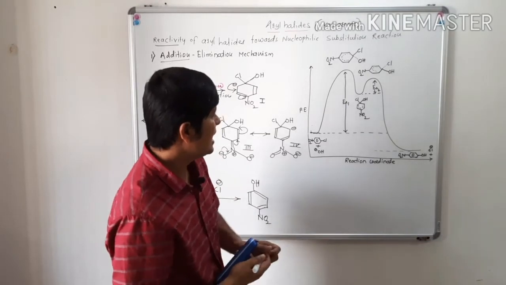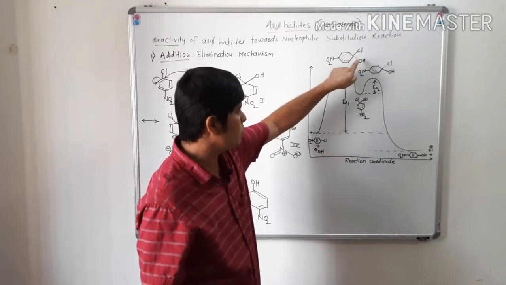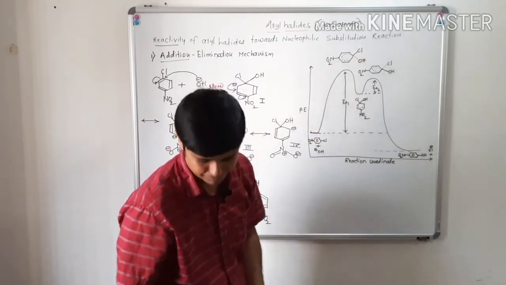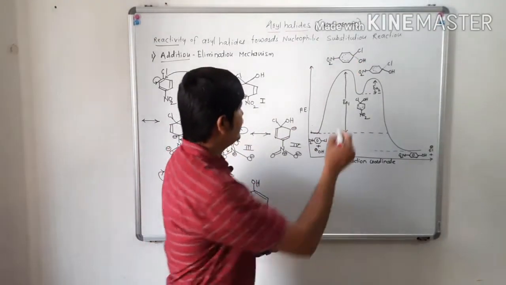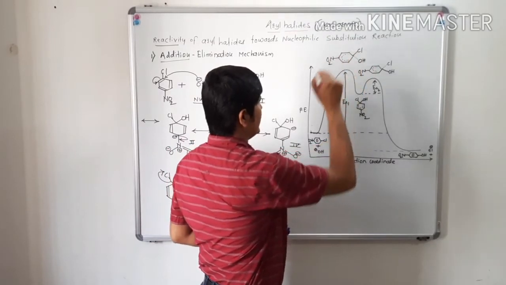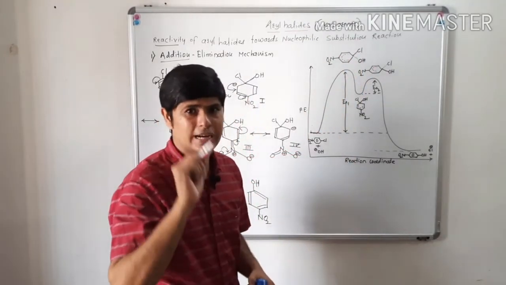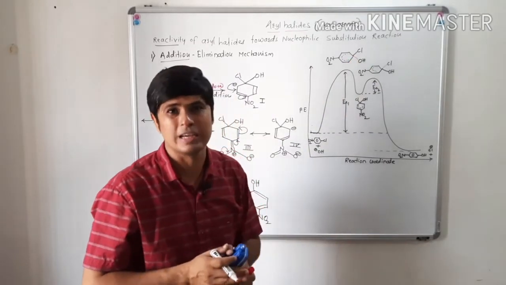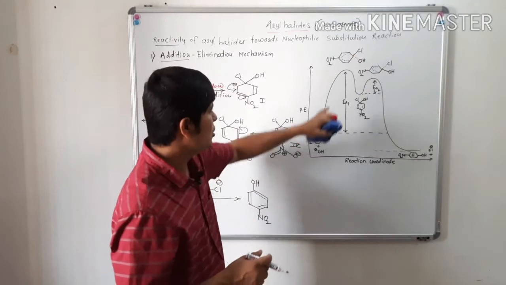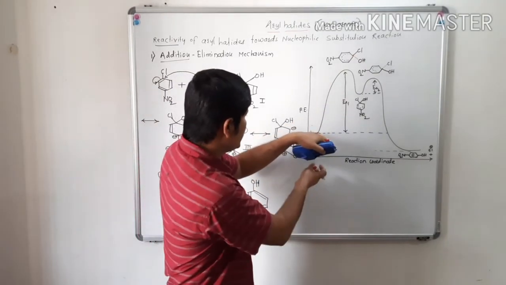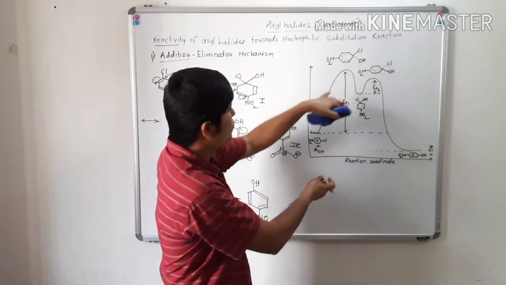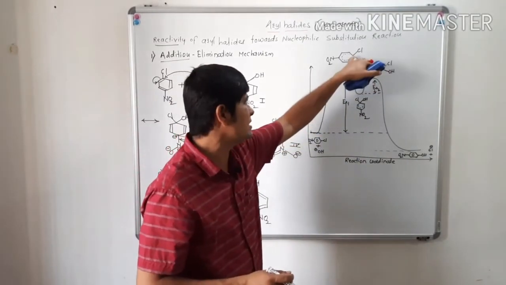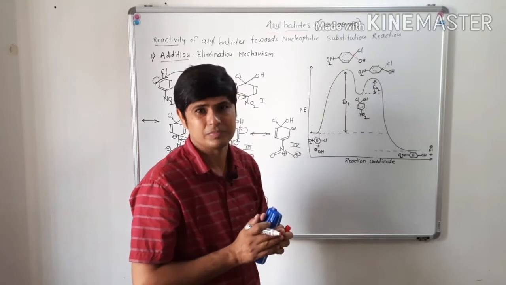See here, I have tried to show that hydroxide ion will approach this carbon atom of the benzene ring to which the chlorine atom is attached, and there is formation of a dotted bond like what we have shown in the SN2 reaction. So the energy of these two species, the reactants, will get increased when there is a somewhat linkage between this carbon atom and this hydroxide ion.